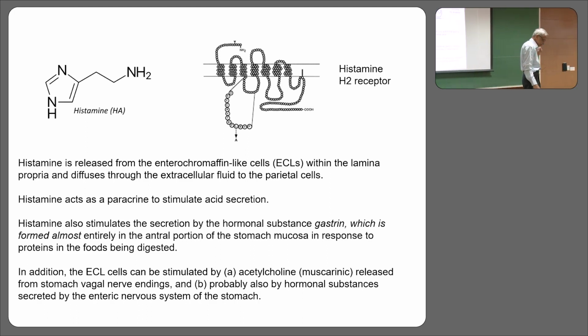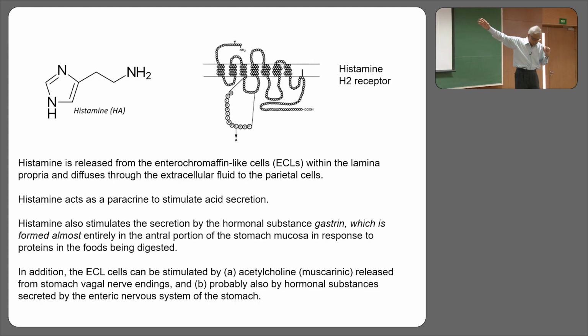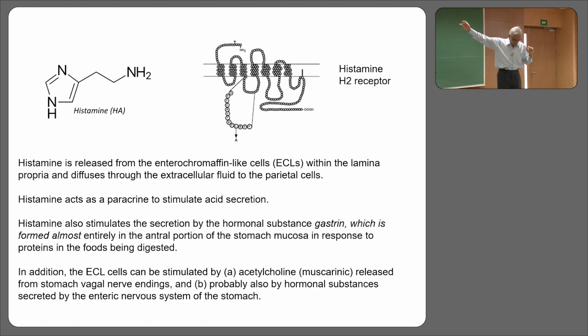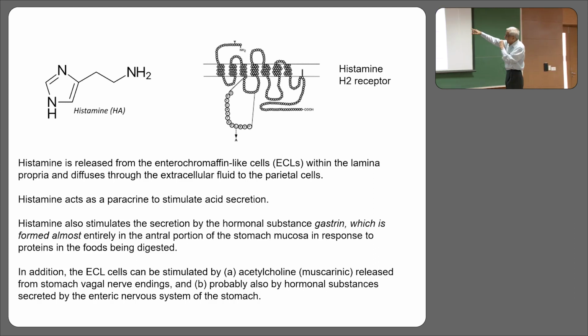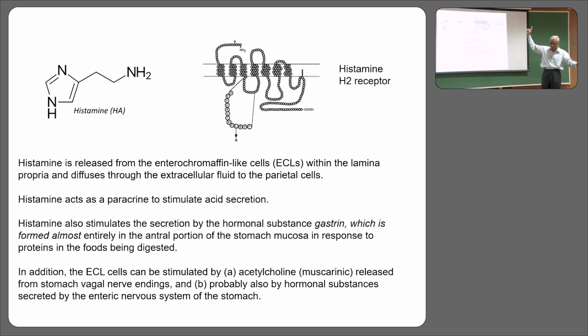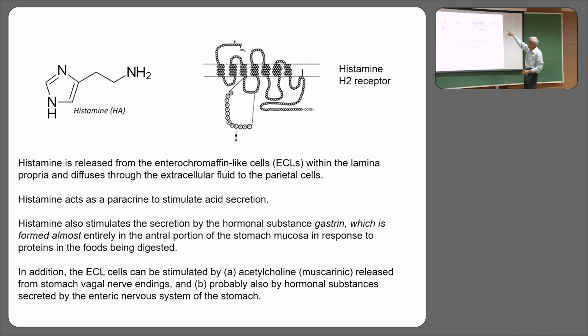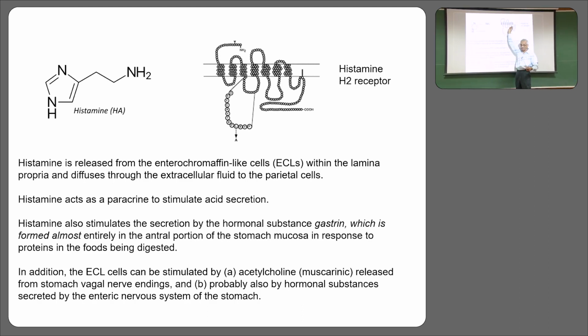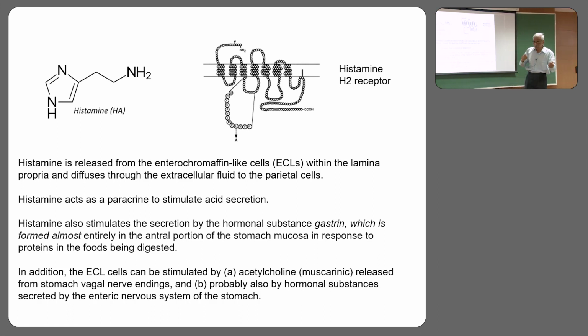This slide is interesting because it tells us what molecule we are talking about? Histamine. What is the source here? ECL, the enterochromaffin cell. And on the basal side of the plasma membrane of the parietal cell, you are going to get this receptor. It is again a G protein coupled receptor. Are you with me? Look at the receptor which goes up and down. Somewhere here is the site where histamine can combine, and once it combines, it excites the cell, and the cell will start